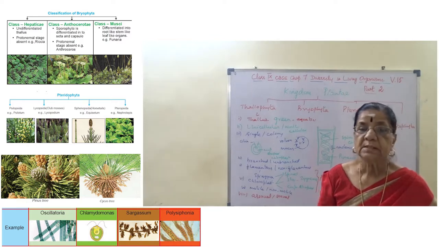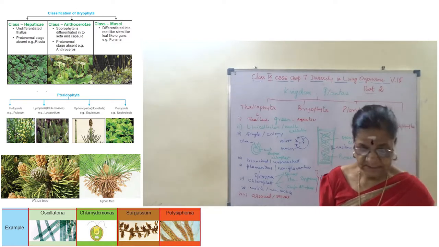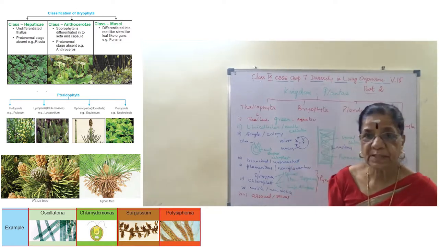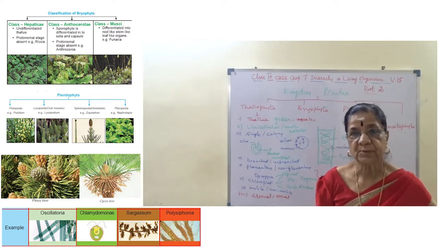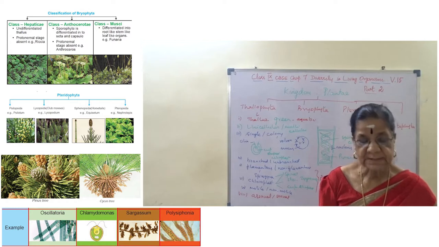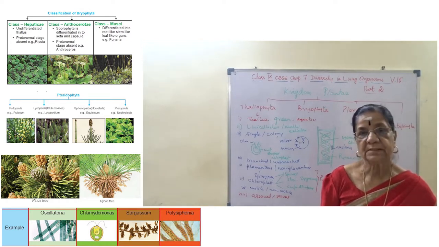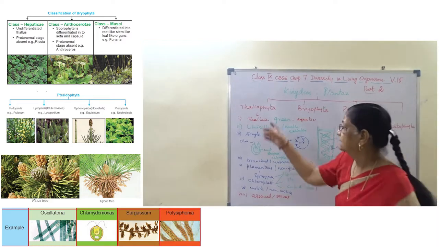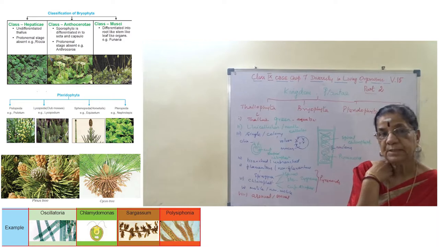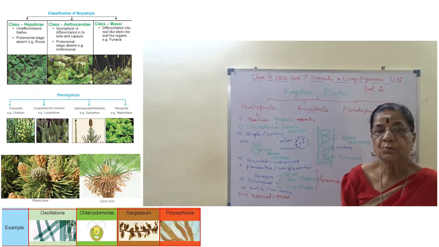Okay. And then this bryophyte is classified into three classes: class Hepaticae, class Anthocerotae and class Musci. I repeat, class Hepaticae, class Anthocerotae and class Musci. Three classes. Whereas here there are different classes based on the chlorophyll pigment and the reserve food material.